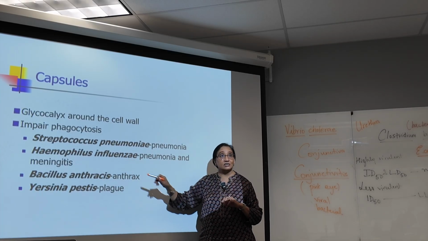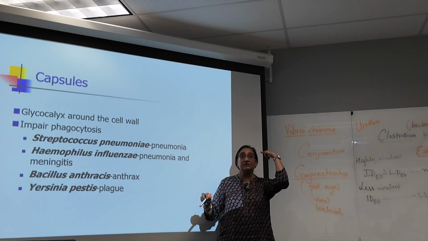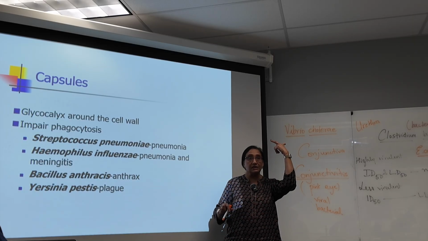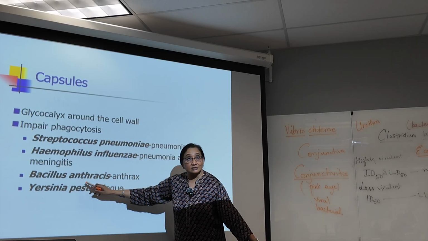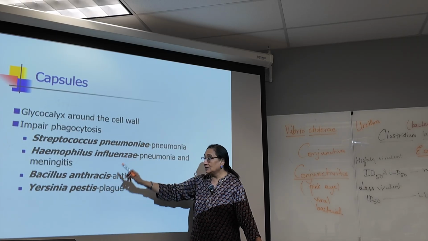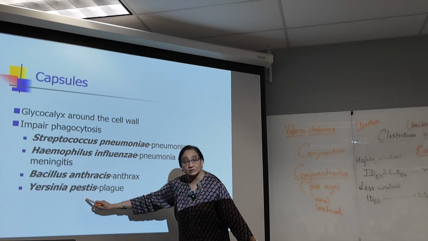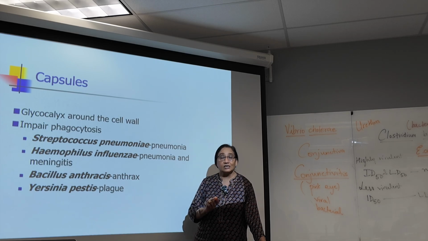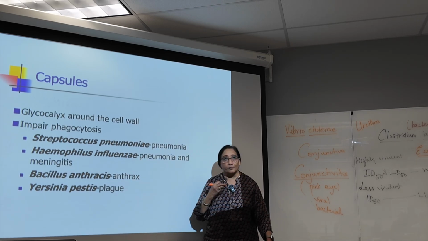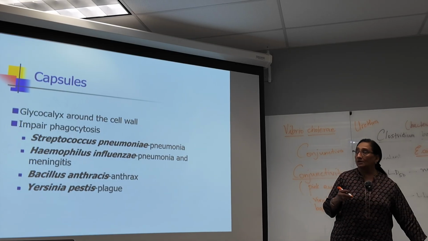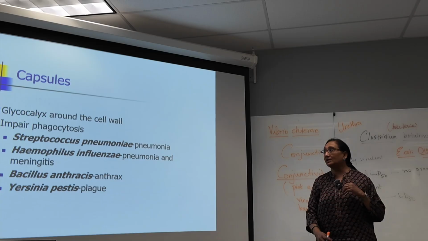Haemophilus influenzae is another highly virulent bacterium that can cause pneumonia and meningitis, infection of the brain coverings. Anthrax also has a capsule. Yersinia pestis, the bacterium that causes plague, also has a capsule.